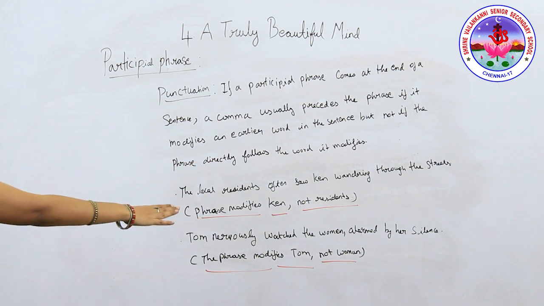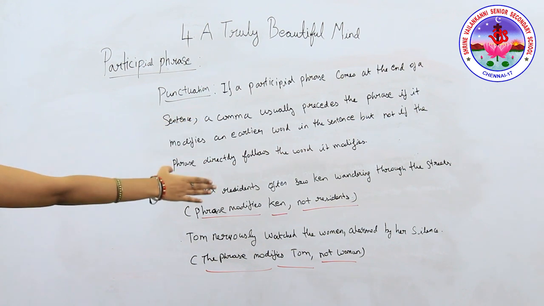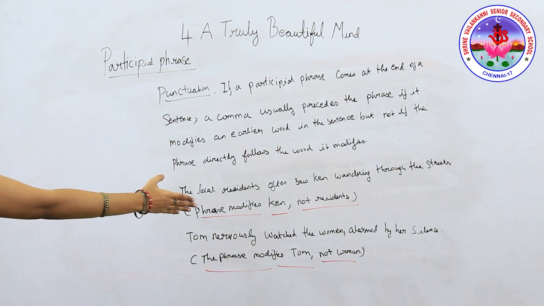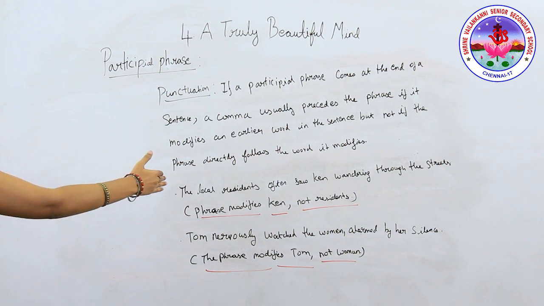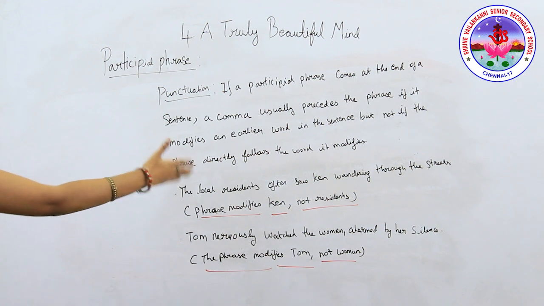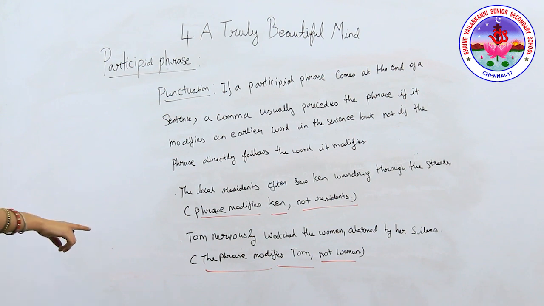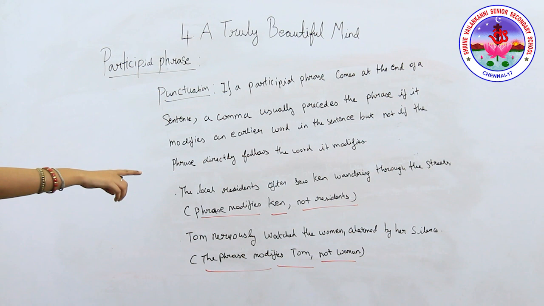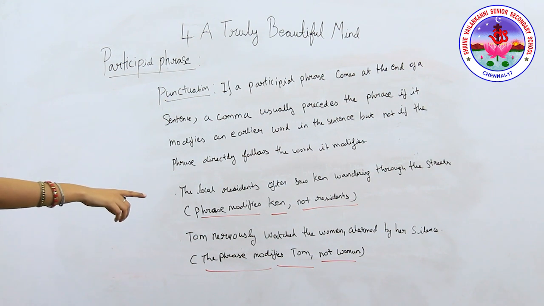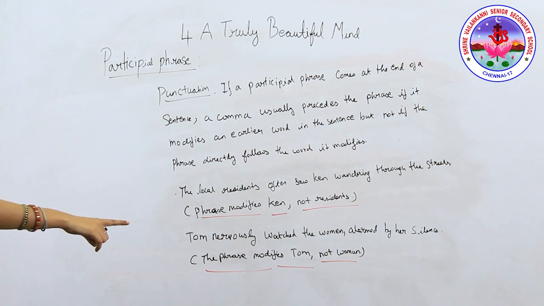The local residents often saw Ken wandering through the streets. Here, the phrase is directly following the word it is modifying. What is modified here? Ken is modified here. So the local residents often saw whom? Ken wandering through the streets. So you need not use a comma here. Now read the next sentence: Tom nervously watched the woman, alarmed by her silence. Now the phrase modifies Tom, not woman.